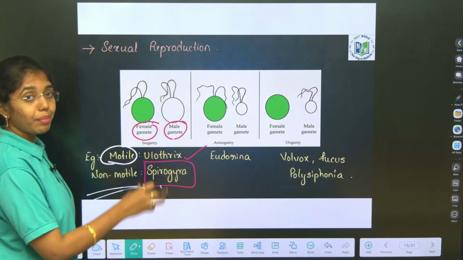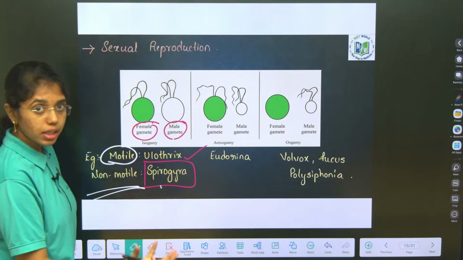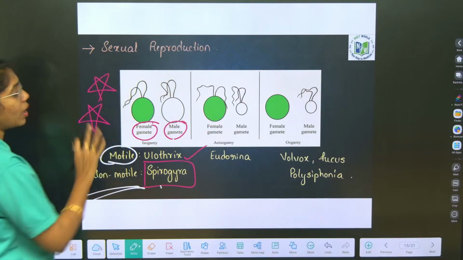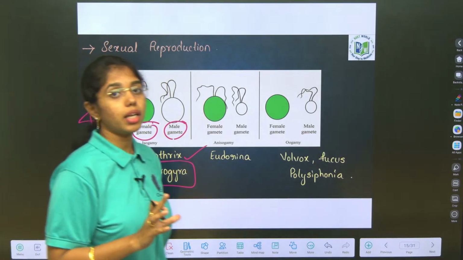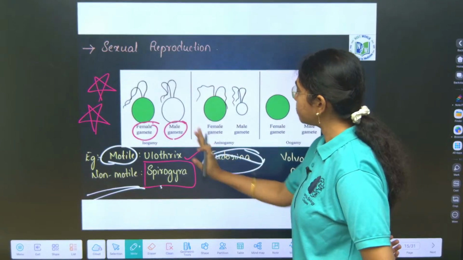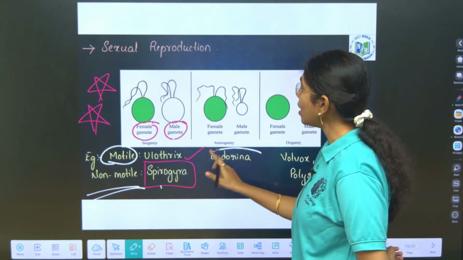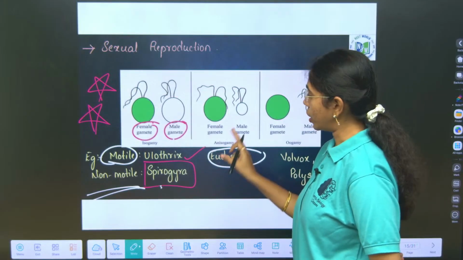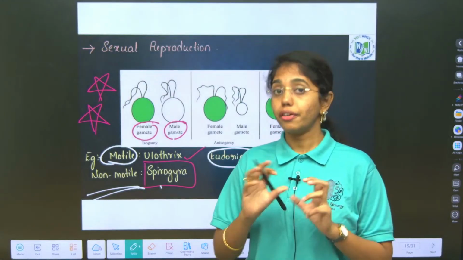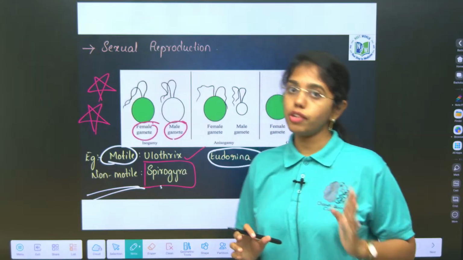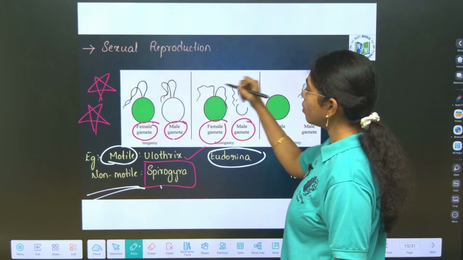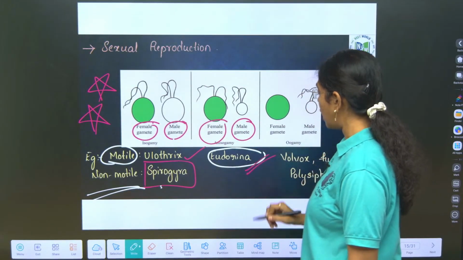Spirogyra is filamentous green algae. Ulothrix is also filamentous green algae, but it has motile male and female gametes. Very important, you have to remember all the examples, asked n number of times in your NEET and EAPCET PYQs. Here Eudorina is the best example for anisogamous mode of sexual reproduction. In anisogamous mode, male and female gametes will show differences either in morphology or in physiology. Example is Eudorina.